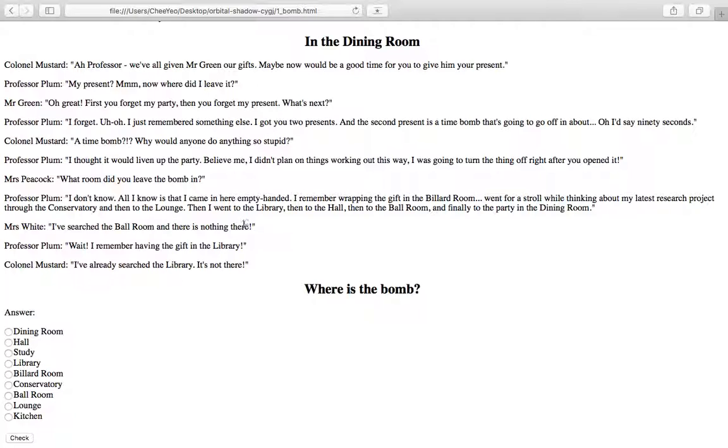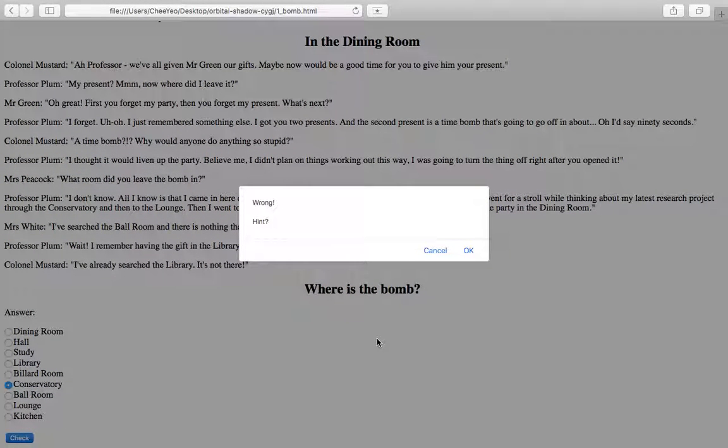These answers will come in the form of a radio input or multiple radio inputs depending on the question. In the event the user gets the answer wrong, there will be an alert pop up telling the user he or she did not manage to get the correct answer. And he or she will decide whether a hint should be used or not. If the user clicks on the hint, there will be another prompt pop up to provide the user with more clues to derive the correct answer.